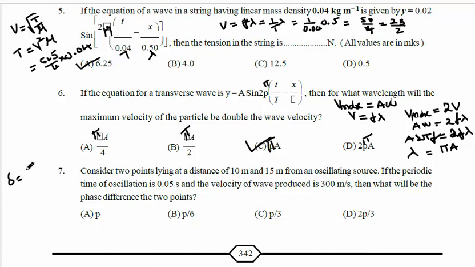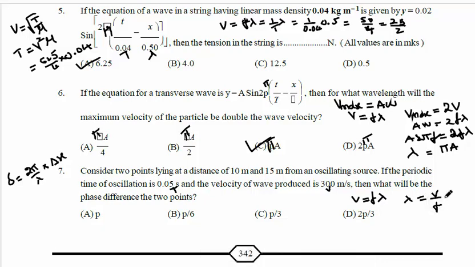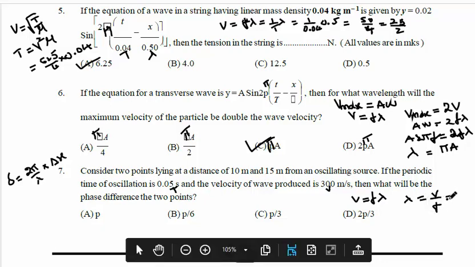Phase difference delta equal to 2 pi by lambda into path difference. For this I want lambda. So to calculate lambda, this is capital T and this is V. So V equal to F lambda, or lambda equal to V by F.